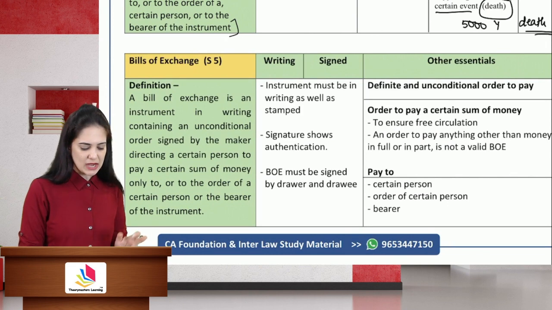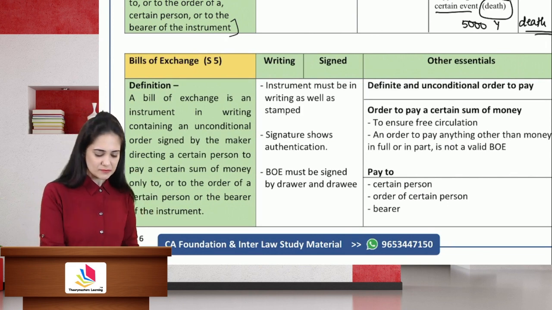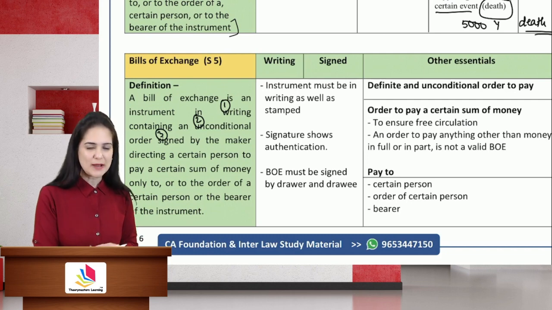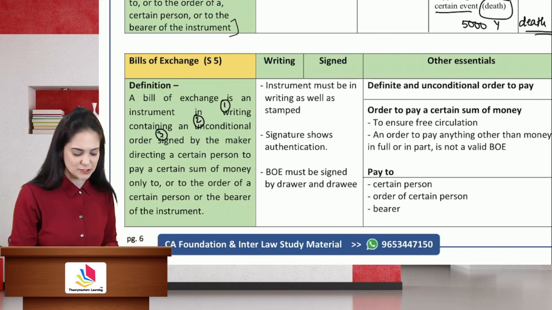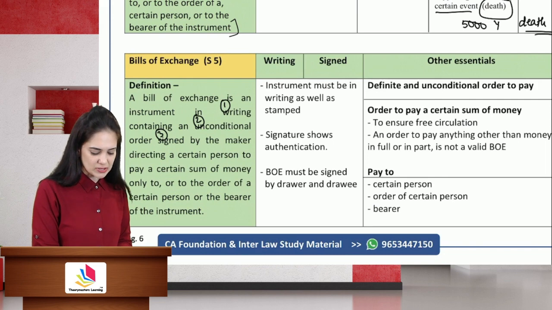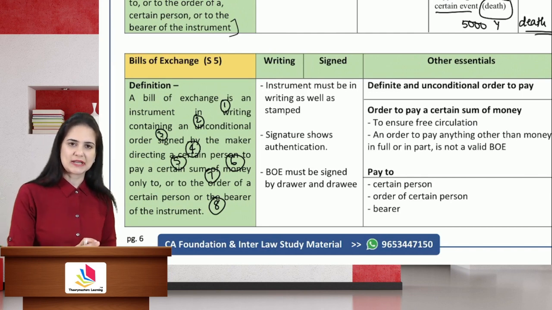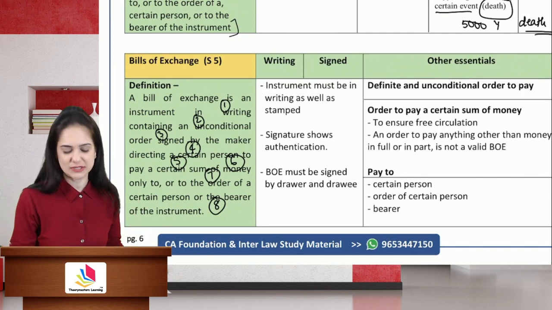All right, now that we have discussed the definition, let us quickly highlight the characteristics again. It is an instrument in writing containing an unconditional order signed by the maker. It should not be maker, it should actually be the drawer, but I think they have just copy pasted the definition. Directing a certain person, the person must be certain, to pay a certain sum of money and money only to the order of a certain person or to the bearer of the instrument. So there are three essential characteristics hidden in the definition itself.